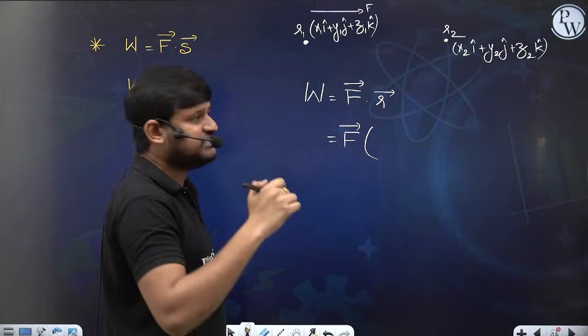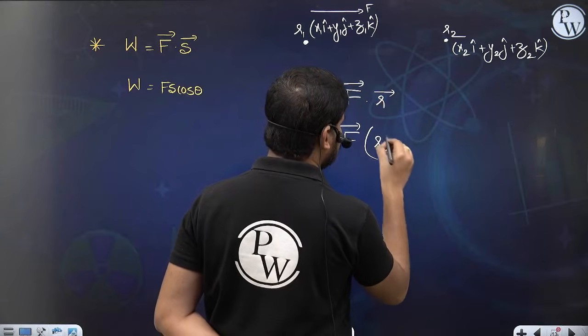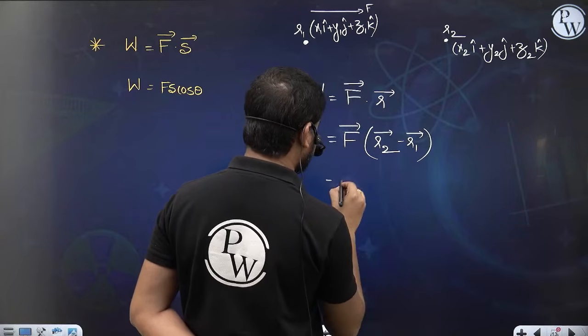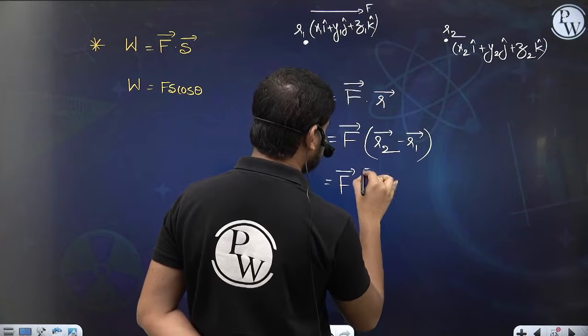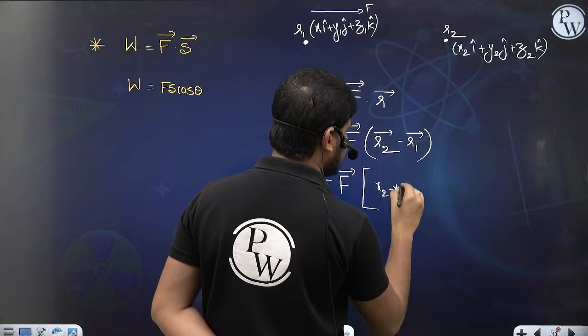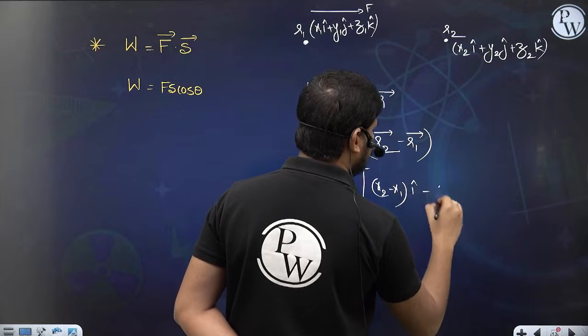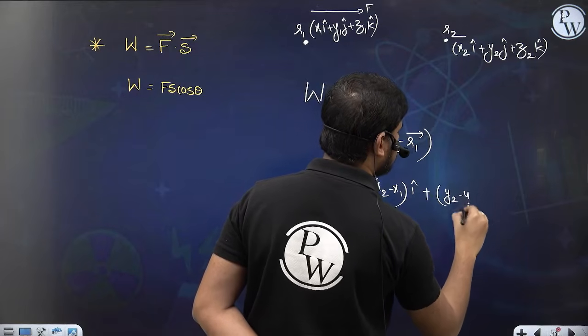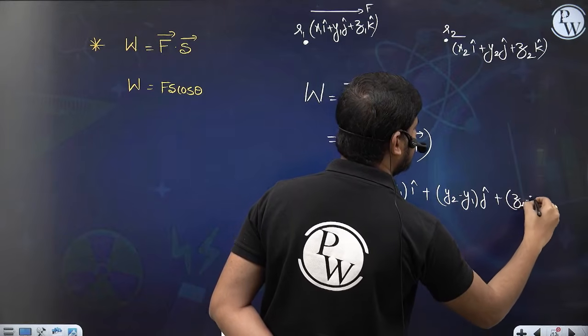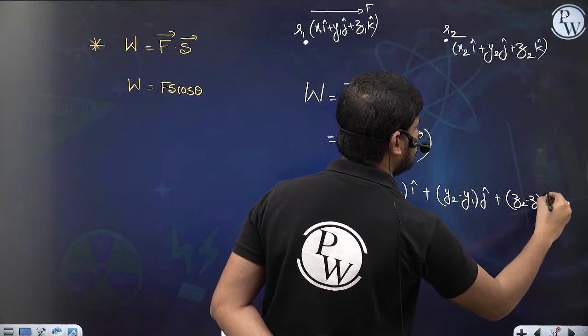Final minus initial, right? So that's why we should write R2 minus R1 vector. When you subtract, we get x2 minus x1 i cap plus y2 minus y1 j cap plus z2 minus z1 k cap.